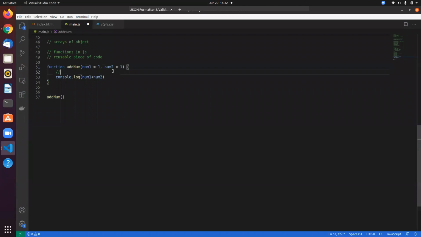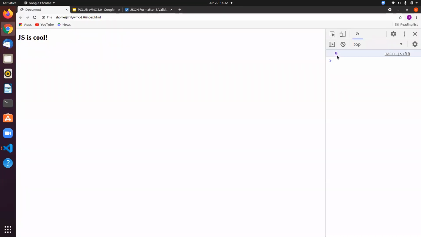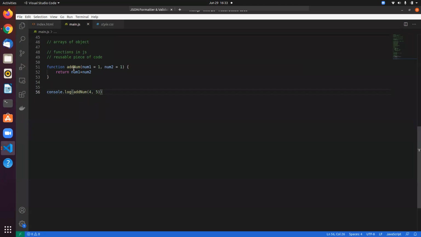So most of the time you don't want to console.log something. That's not what functions are for. What you can do is return something, right? You can return num1 plus num2, right? And if I call it, let me just log this. So what this will do is log the value out. It returns the output which is 9 and then it prints out 9. Right? So this is how you can use functions. It is that simple to declare functions.